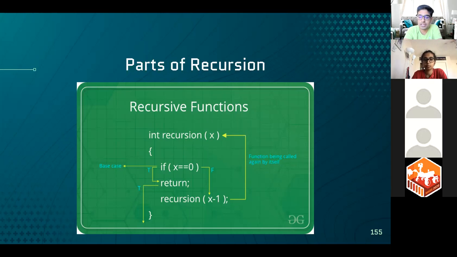A base case is the condition which, because if you think about it, right, we have a recursive function. We're saying that we're going to call that function over and over again. So doesn't that mean if I have a function, I'm calling it infinite number of times? Now, if I call any function infinite amount of times, we're going to get a runtime error and our code is going to lag out. We're going to see a whole essay of red filling up our output box, right? But how do we avoid that when doing this idea of recursion?